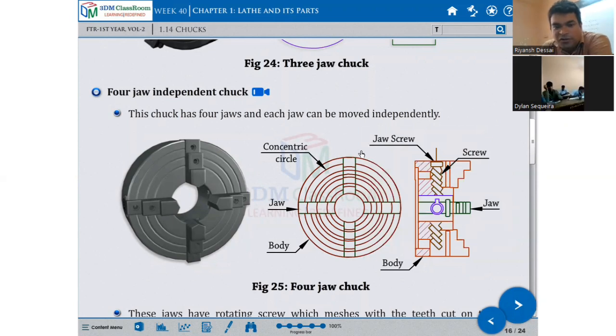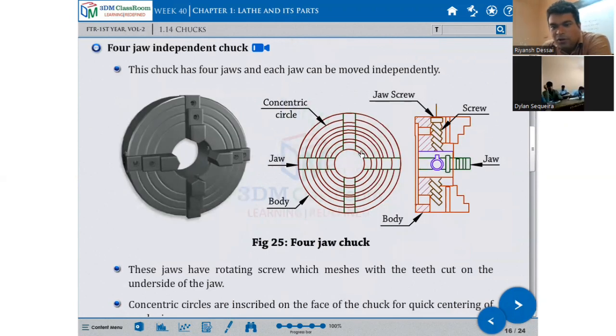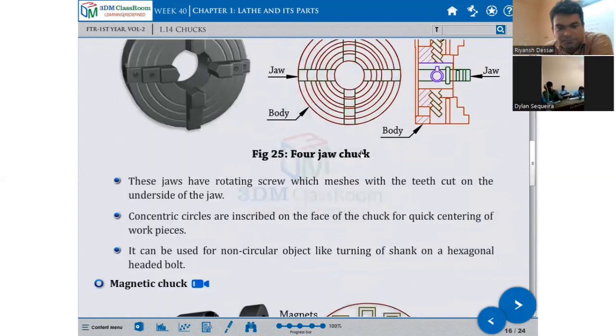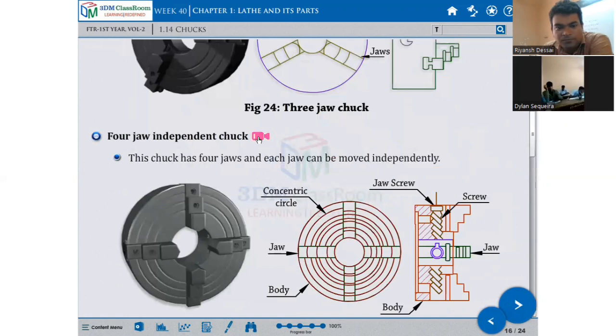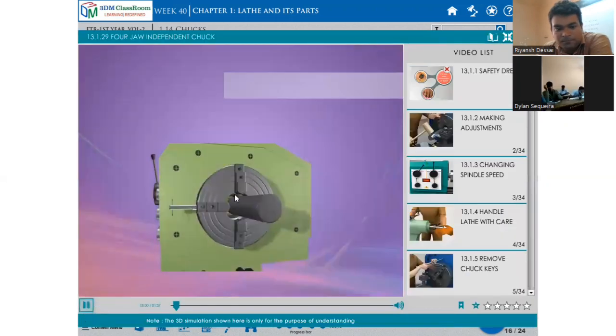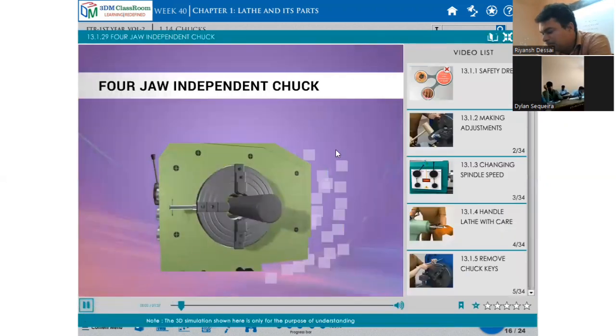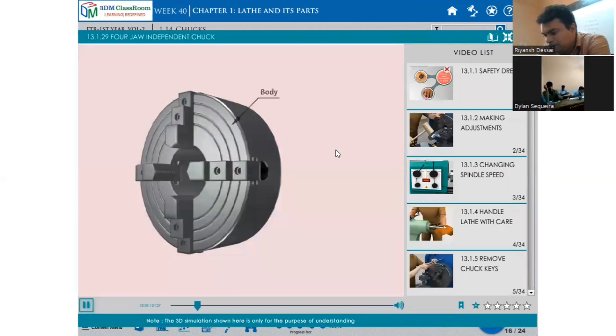It has a concentric circle, jaw, body, and inside it has a jaw screw, body, and jaw. If you want, you can watch this video. Four jaw independent chuck. In this video, we will discuss the four jaw independent chuck. Parts are body, jaw.